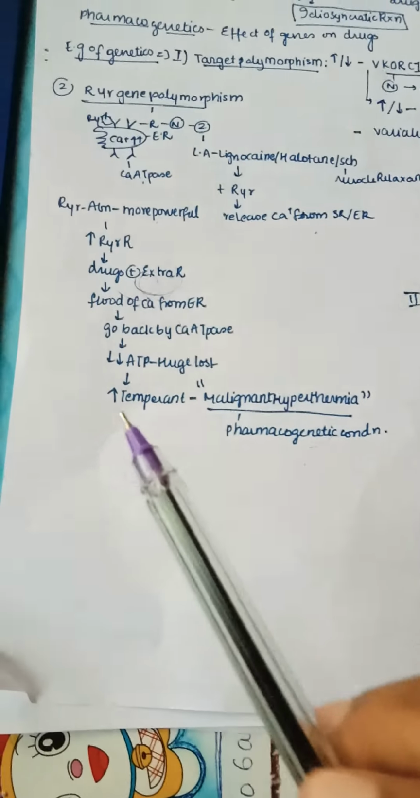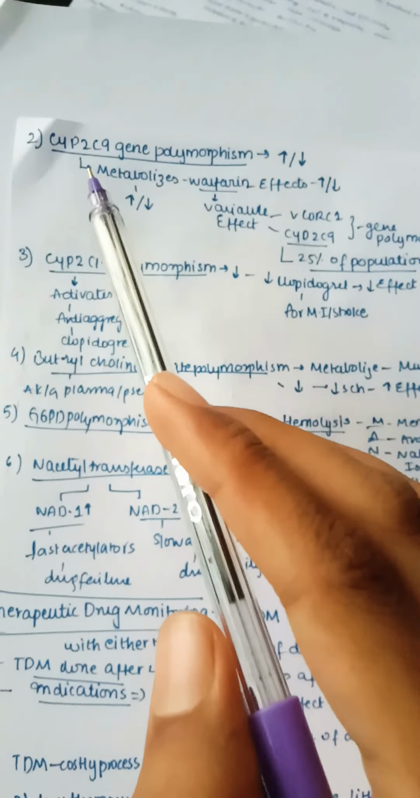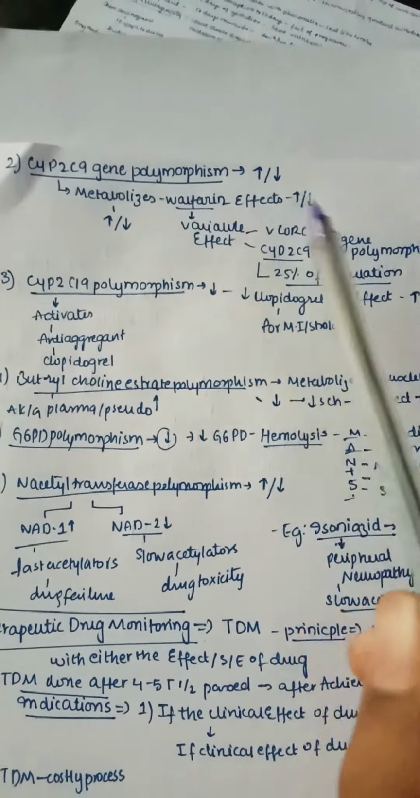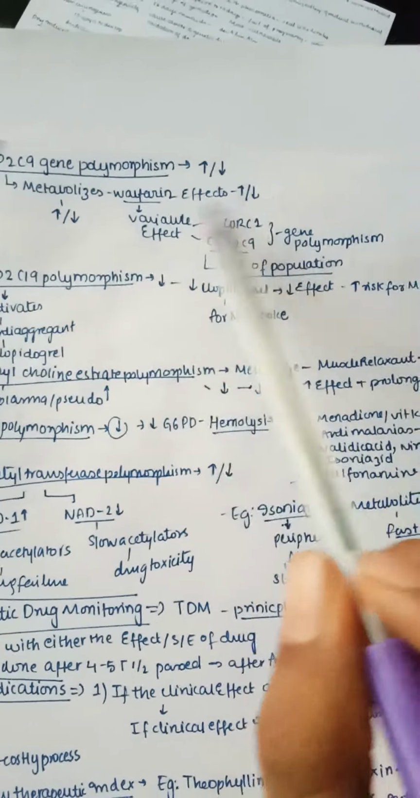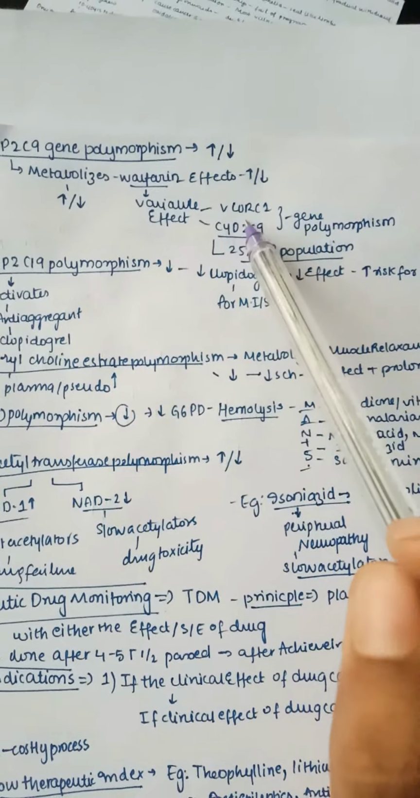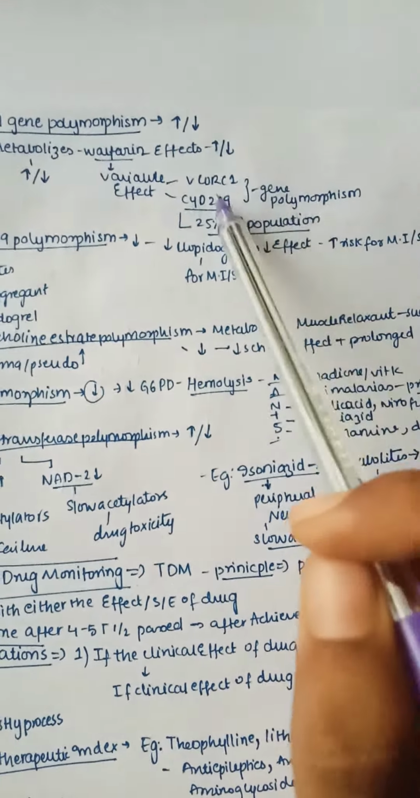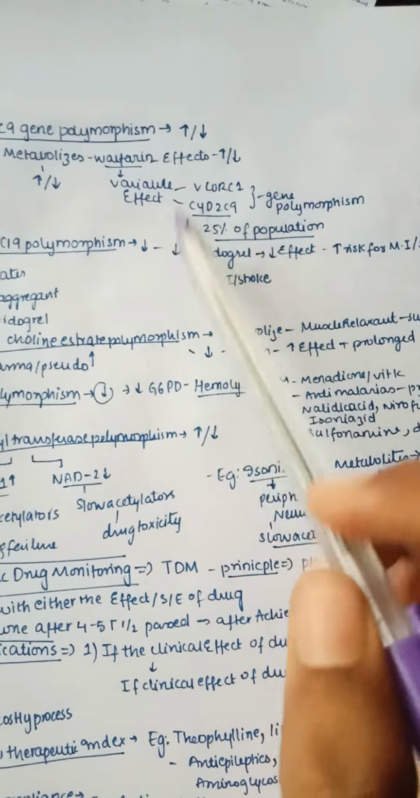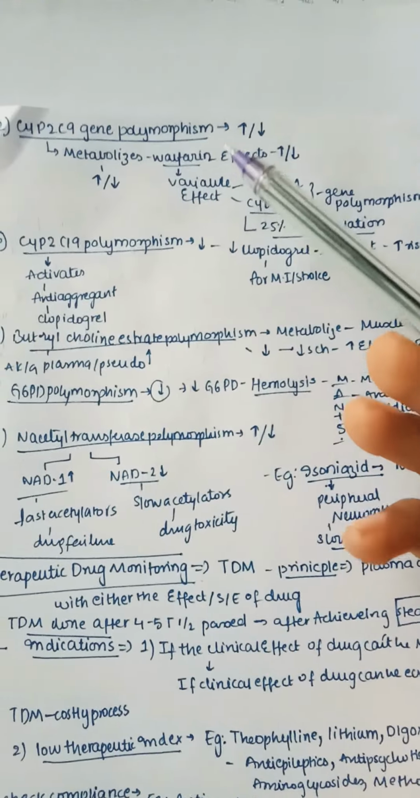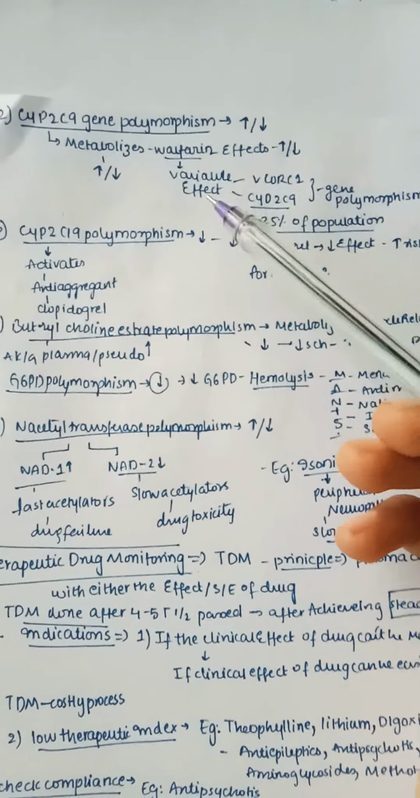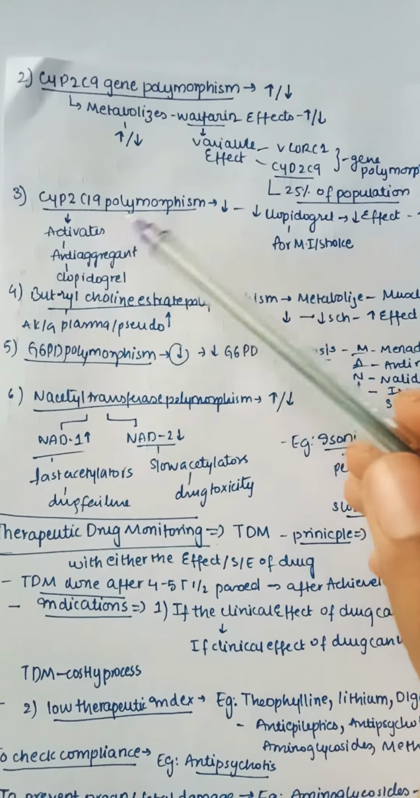And next, let us move on to the second one, that is CYP2C9 gene polymorphism. This may increase or decrease, and it mainly metabolizes warfarin, and its effects also may increase or decrease. So these are variable effects, maybe CYP2C9 star 2 or star 3. These are showing gene polymorphism, and 25% of the population have these variable effects. So we need to always be careful before giving a drug to a patient who has this kind of gene polymorphism.